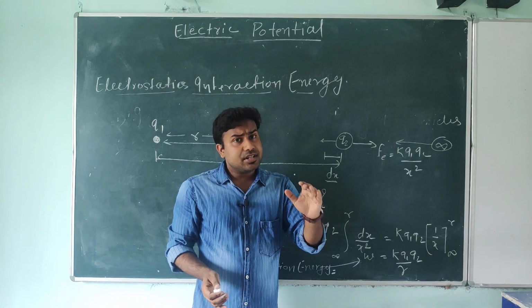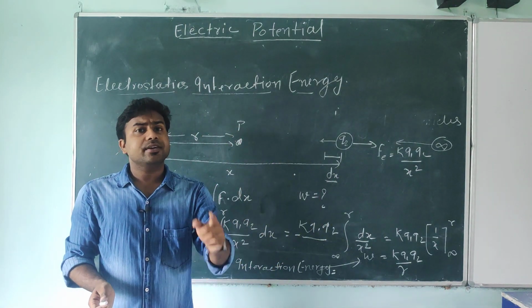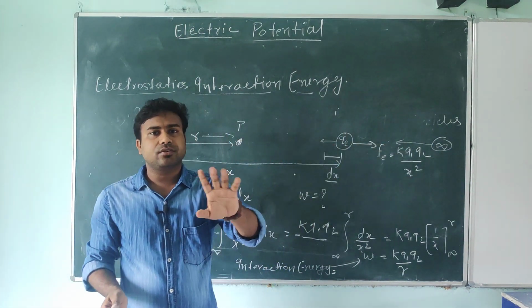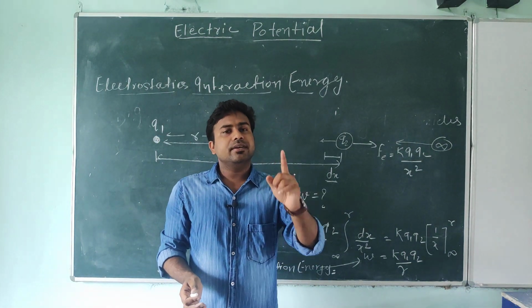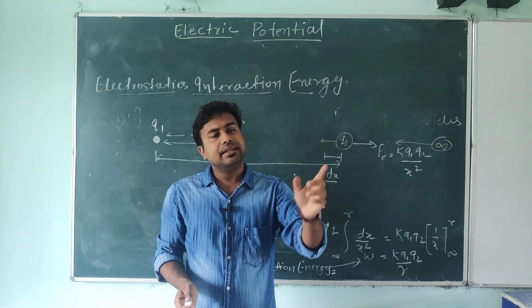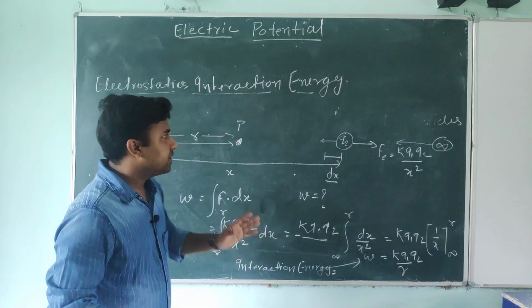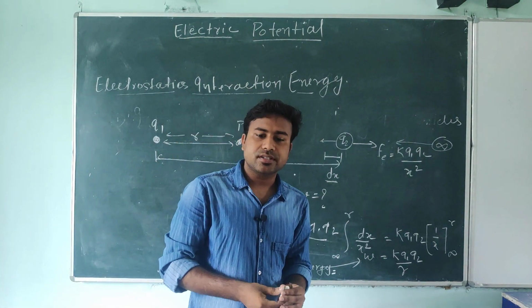Electrostatic interaction energy is defined as the work done required to bring a charged particle from infinity to a given configuration. Again, I am repeating, students: work done required for bringing a charged particle from infinity to a given configuration. That's the electrostatic interaction energy. I suppose you all understand, students.